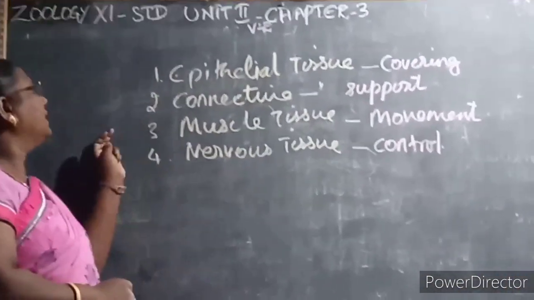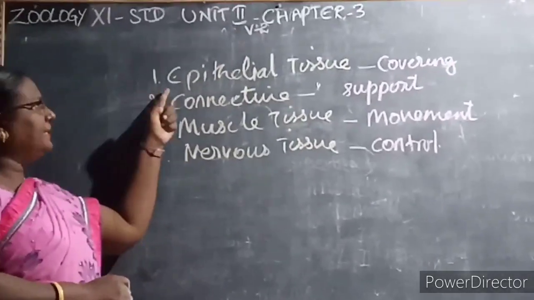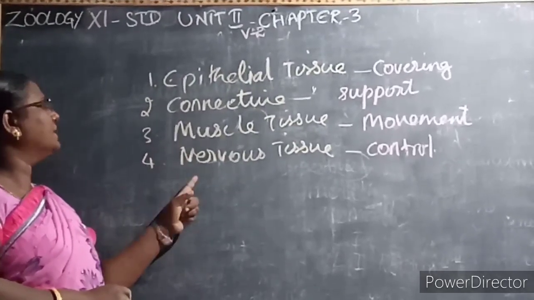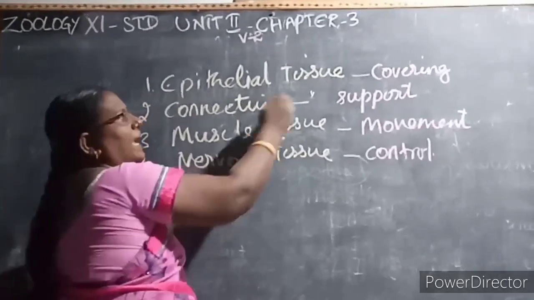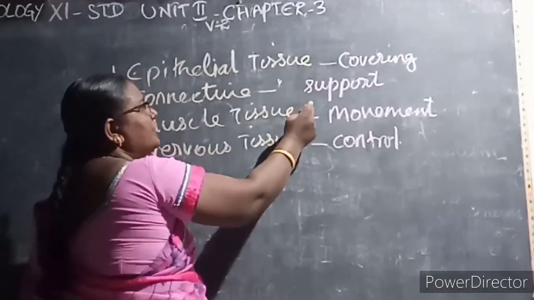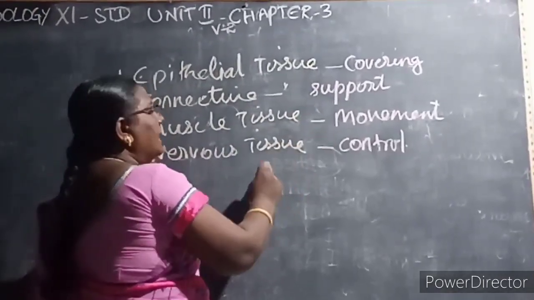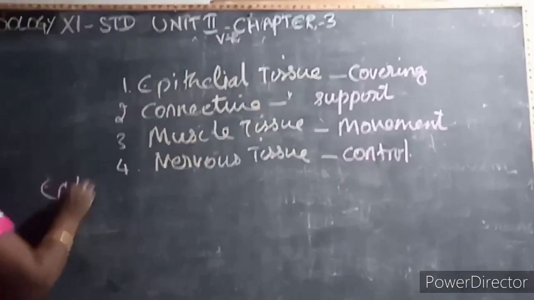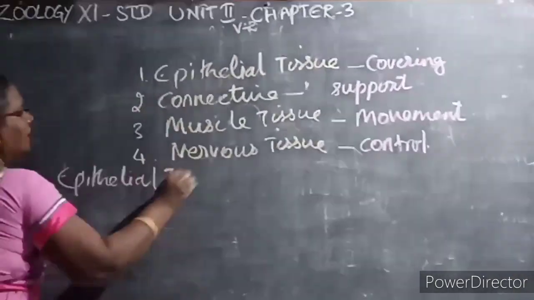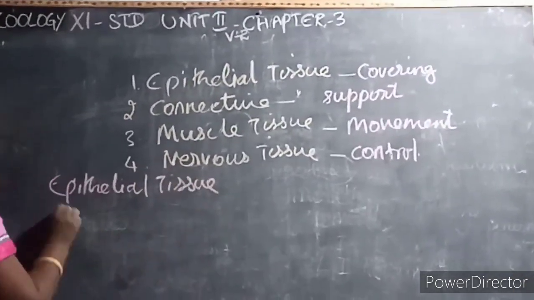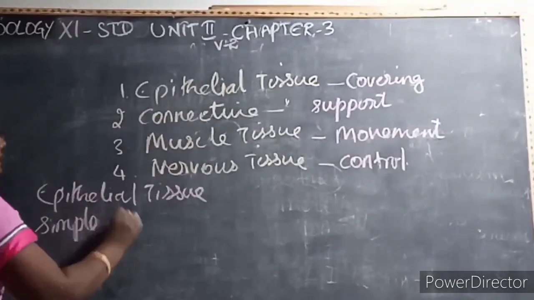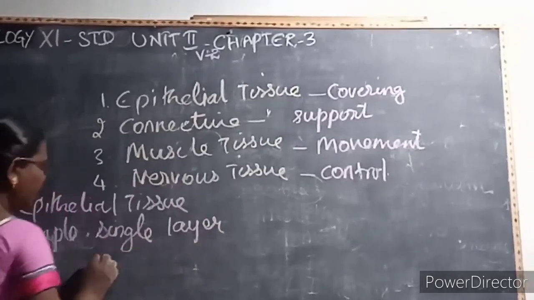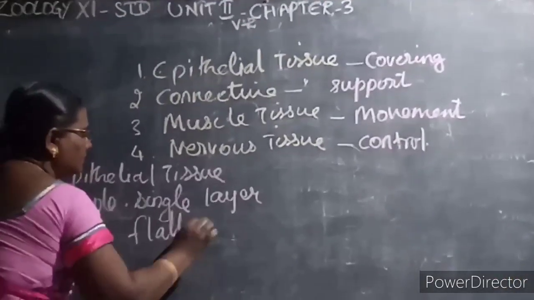So there are four basic animal tissues: epithelial, connective, muscular and nervous. The functions are: epithelial tissue, covering; connective tissue, support; muscular tissue, movement; and nervous tissue, control. First we are going to learn about epithelial tissue. This epithelial tissue is a simple tissue and it consists of a single layer of flattened cells.